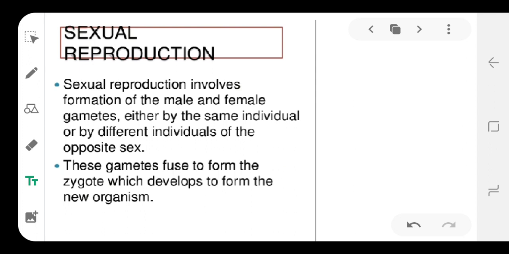In this process, the genetic characters are transferred from parents to offspring. So this is sexual reproduction.